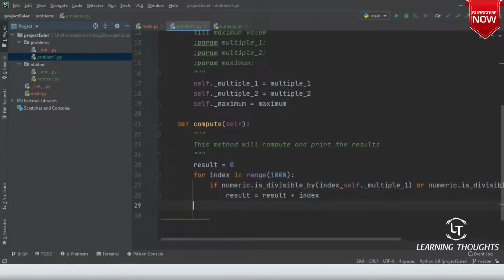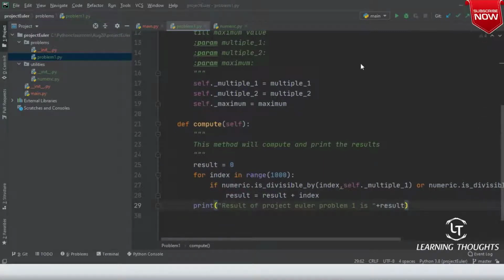Now I come out of my for loop, and then I will print result of project Euler problem 1 is, plus result. Am I clear on this?